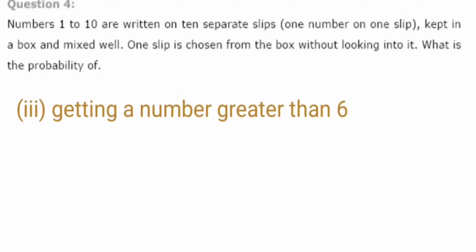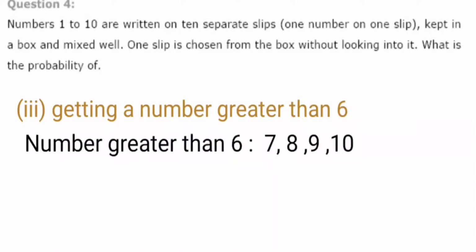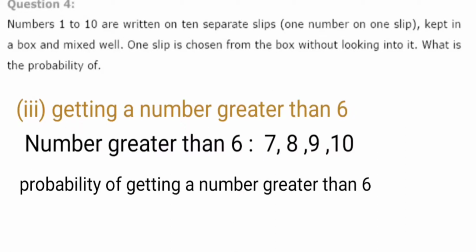Next, getting a number greater than 6. Which numbers are greater than 6? 7, 8, 9, 10. These are the four numbers, so the probability of getting a number greater than 6 is 4/10, which in simplest form we can write as 2/5.